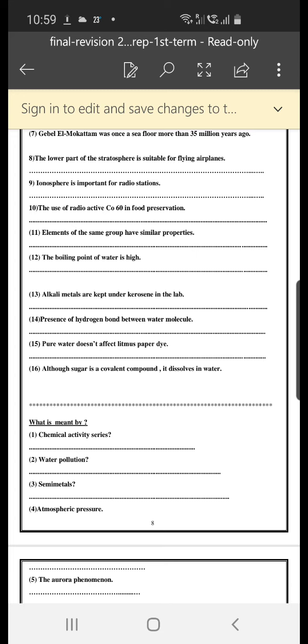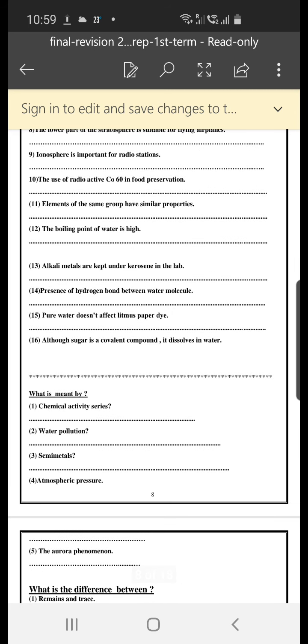The answer is because cobalt-60 is a radioactive element, and it emits gamma rays which help in killing microbial cells and stopping their reproduction. Number 11, elements of the same group have similar properties. The answer is because they have the same number of electrons in the outermost energy level.